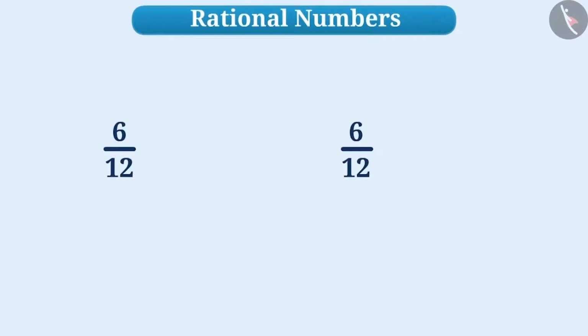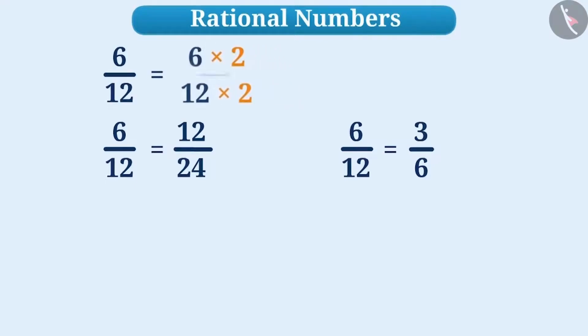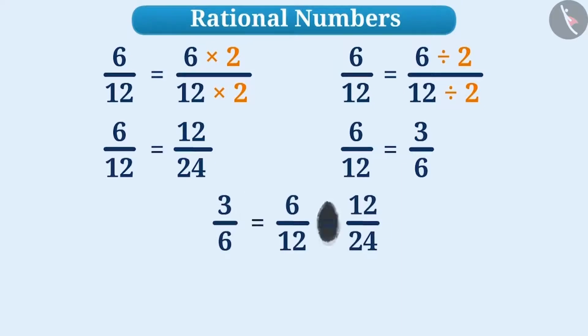Any rational number can be converted into another rational number with equal value. Can you tell how we will do it? Think for a while. This is similar to obtaining equivalent fractions. Multiplication or division of both numerator and denominator of a rational number with the same non-zero number gives a rational number of the same value. Rational numbers whose values are equivalent to each other.